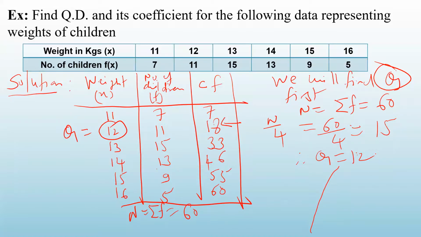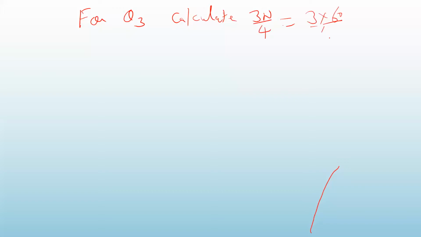Now can you find out Q3? To calculate Q3, you will need 3n by 4. Correct? To find out 3n by 4, I'm giving you 1 minute. Calculate and write in the chat box. Q3, calculate 3n by 4. That is 3 into 60 upon 4. कितना आता है? 45, no?